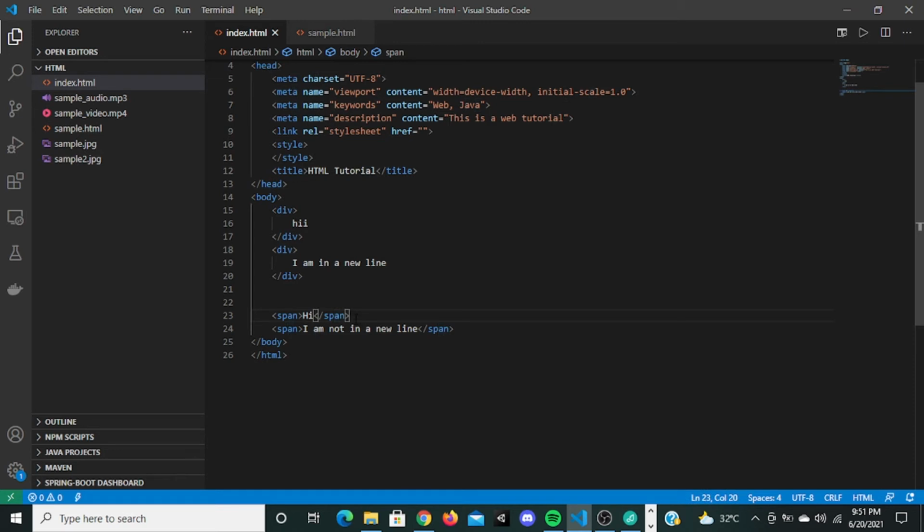It just takes whatever space it requires, and it gives the other space to the other elements.